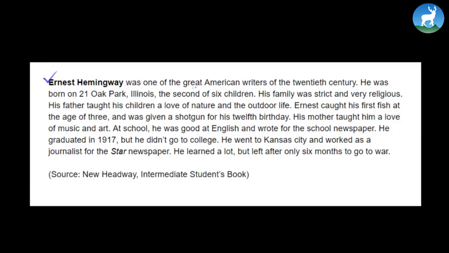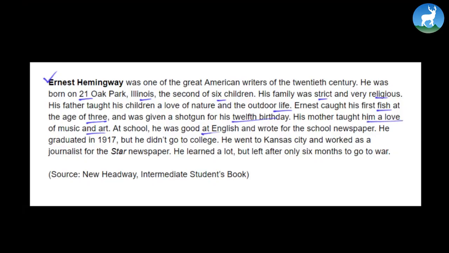Ernest Hemingway was one of the great American writers of the 20th century. He was born on 21 July in Oak Park, Illinois, the second of 6 children. His family was strict and very religious. His father taught his children a love of nature and the outdoor life. Ernest caught his first fish at the age of 3 and was given a shotgun for his 12th birthday. His mother taught him a love of music and art.